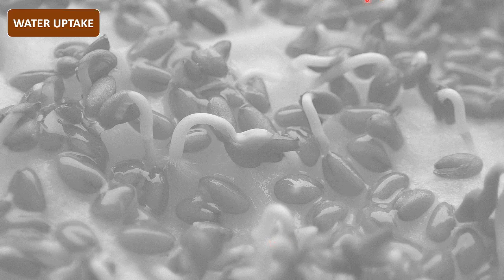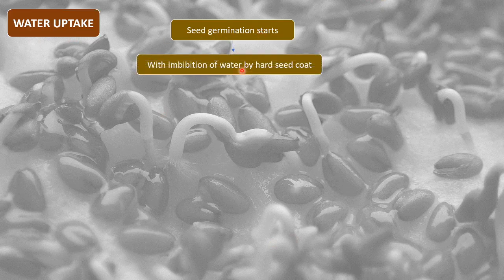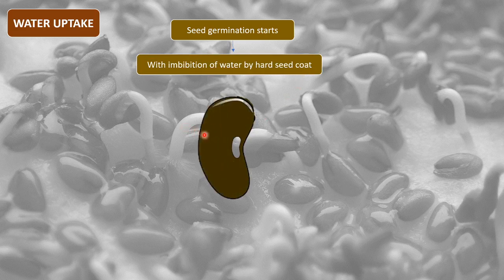So we first of all start with the understanding of water uptake. Basically, seed germination starts with imbibition of water by the hard seed coat. We know that the seed has a very hard seed coat on its outside, right?